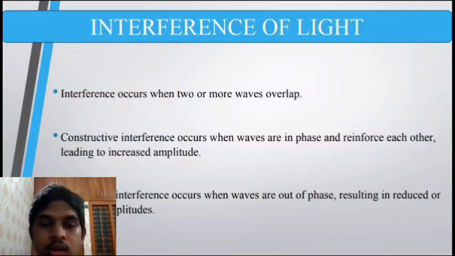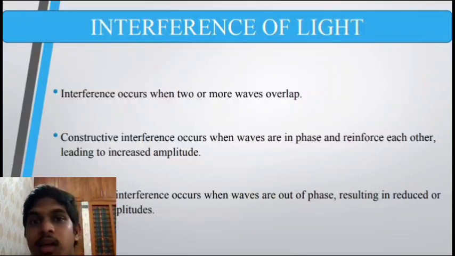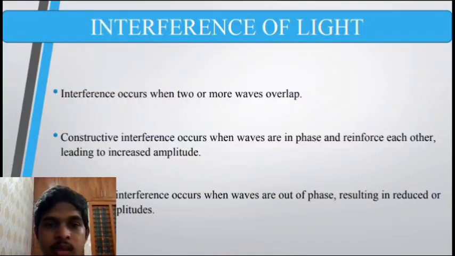Interference occurs when two or more waves overlap. These waves can overlap in such a way that they add up positively. That is, if there is no phase difference, then the intensity of the wave is going to be higher. If there is a phase difference between the two waves, then these waves add up in such a way that the intensity is going to be lesser than the maximum intensity.